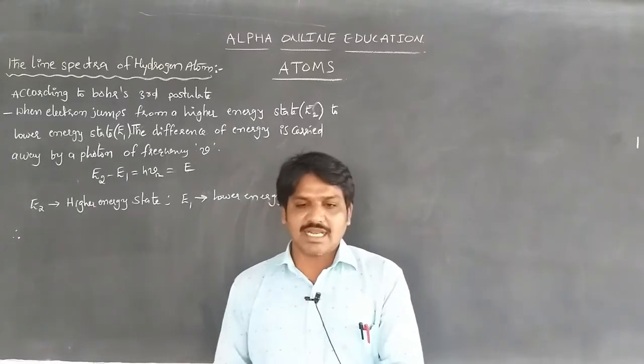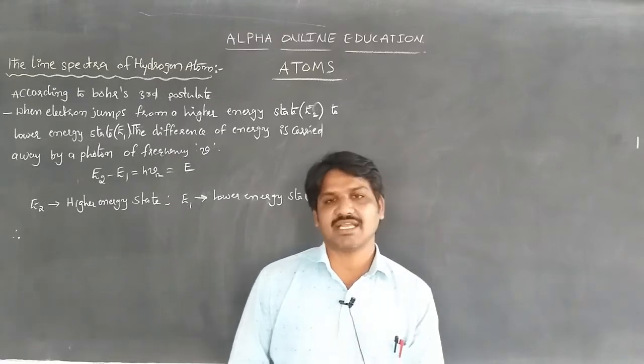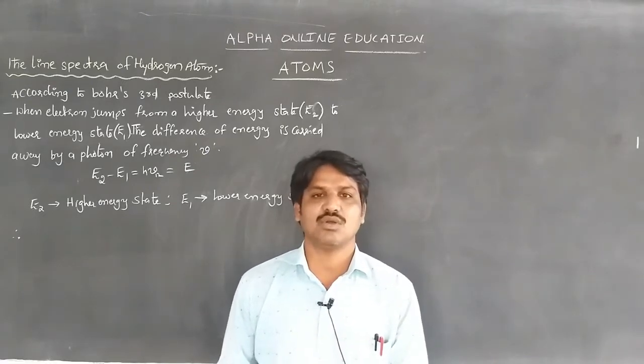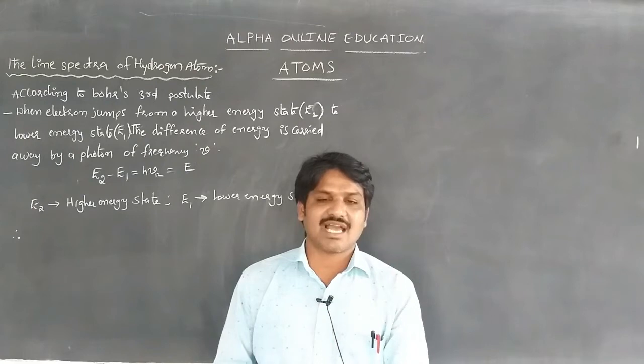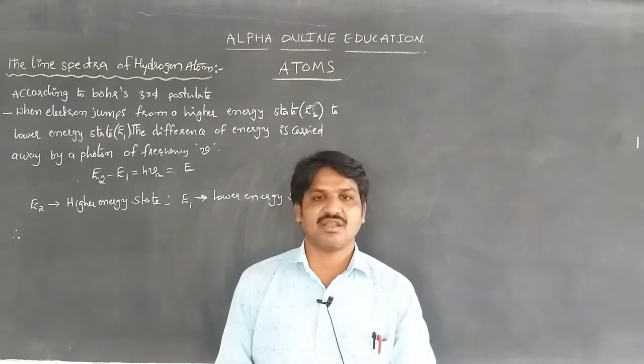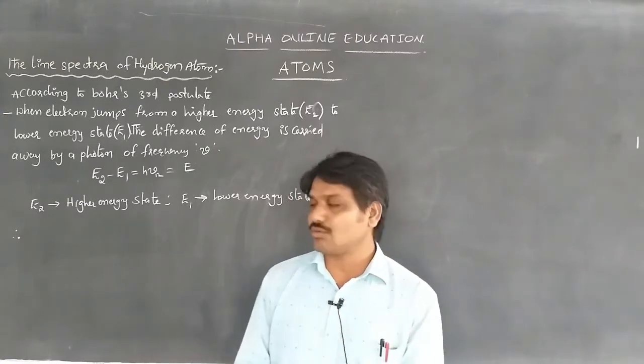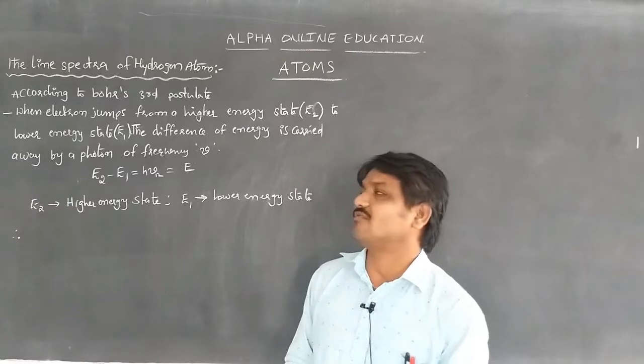Earlier we discussed the equations for kinetic energy and potential energy, and we also got clear information about the radii of the orbits, the velocity and the frequency. Now we are going to discuss the line spectra of the hydrogen atom.